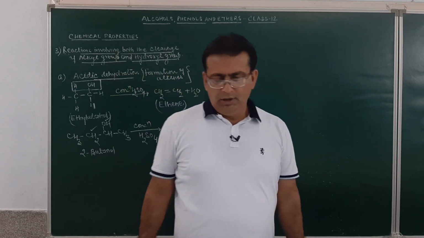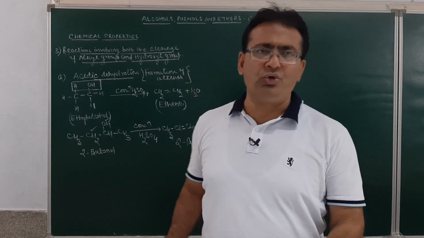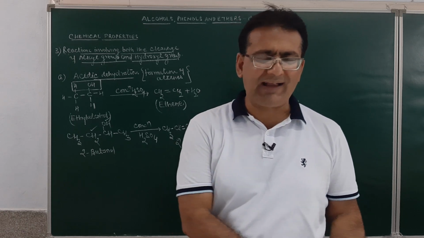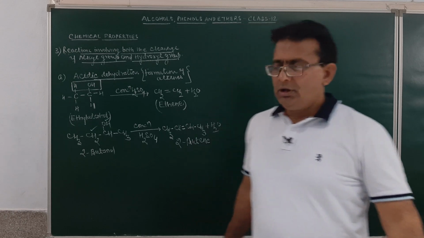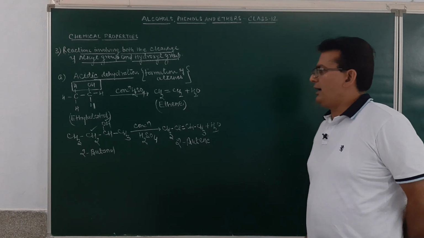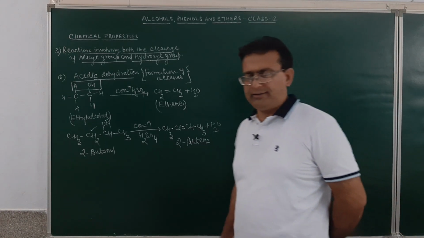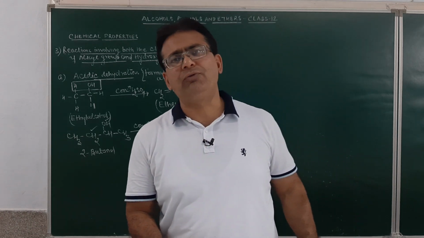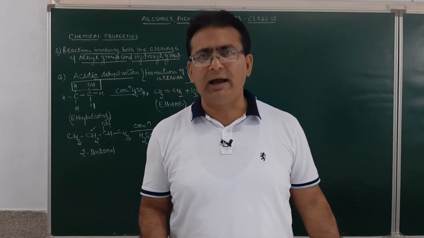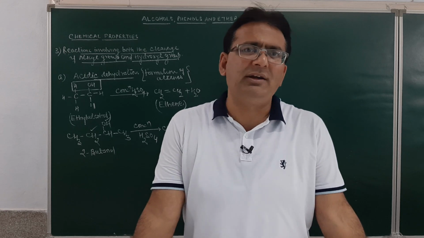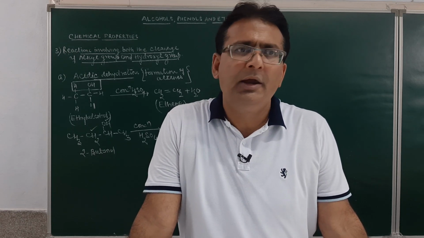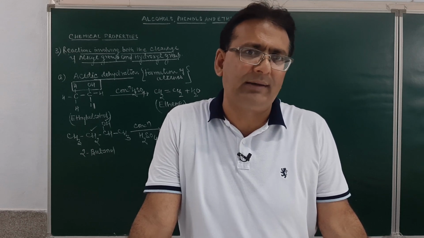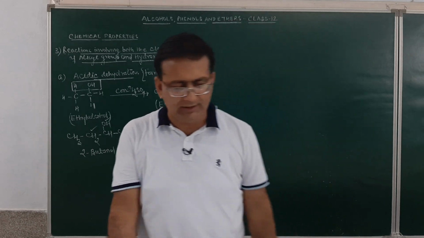Now, if I explain to you the mechanism of this dehydration reaction, this will follow the elimination reaction mechanism, where the reaction intermediate will be a carbocation, and when the reaction intermediate is a carbocation, the stability of carbocation concept will automatically come into play. A 3-degree carbocation will be more stable as compared to 2-degree, as compared to 1-degree.